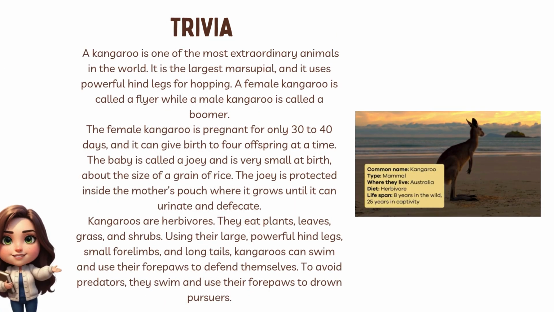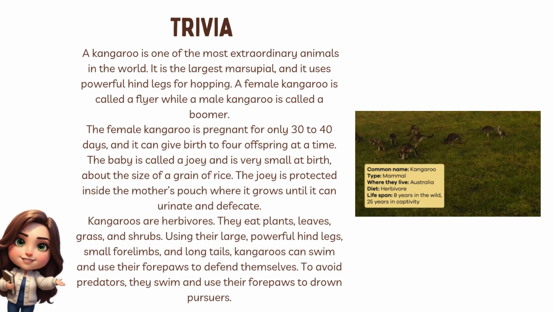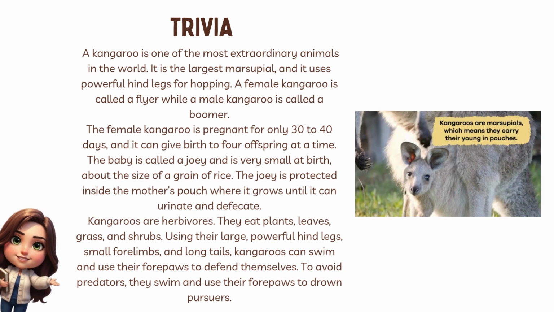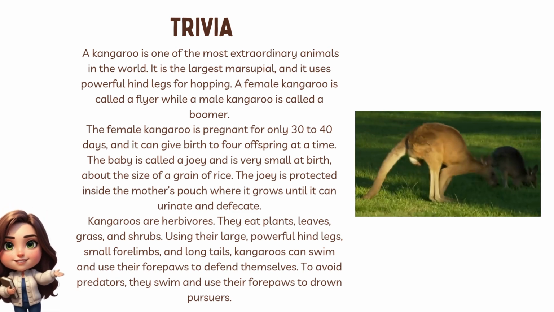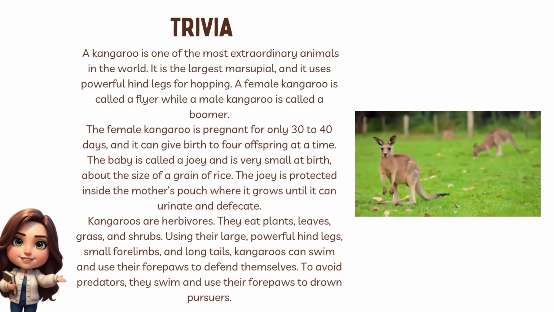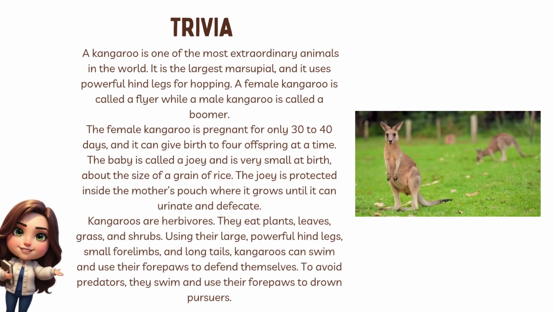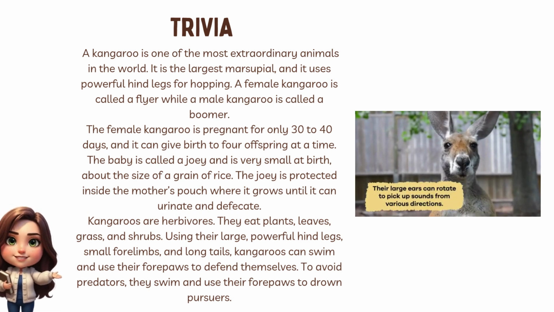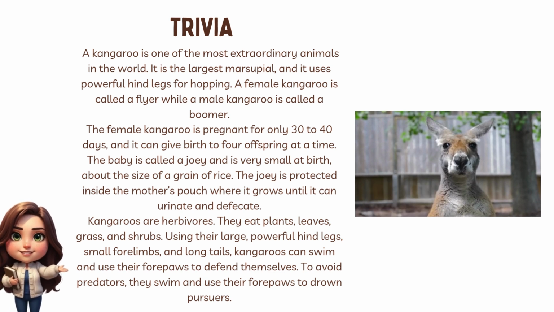Trivia: a kangaroo is one of the most extraordinary animals in the world. It is the largest marsupial, and it uses powerful hind legs for hopping. A female kangaroo is called a flyer while a male kangaroo is called a boomer. The female kangaroo is pregnant for only 30 to 40 days, and it can give birth to 4 offspring at a time. The baby is called a joey and is very small at birth, about the size of a grain of rice. The joey is protected inside the mother's pouch where it grows until it can urinate and defecate.